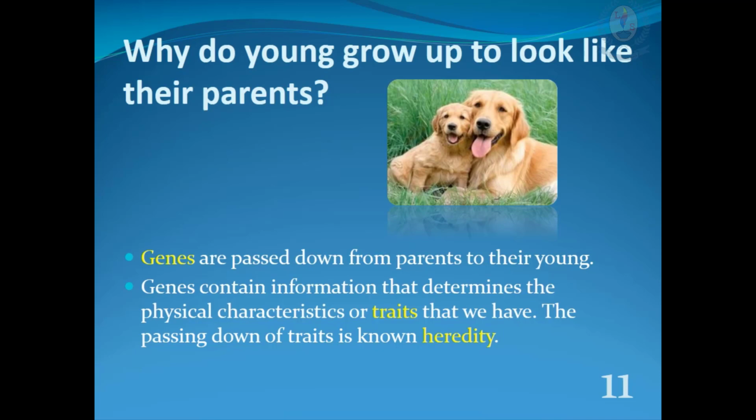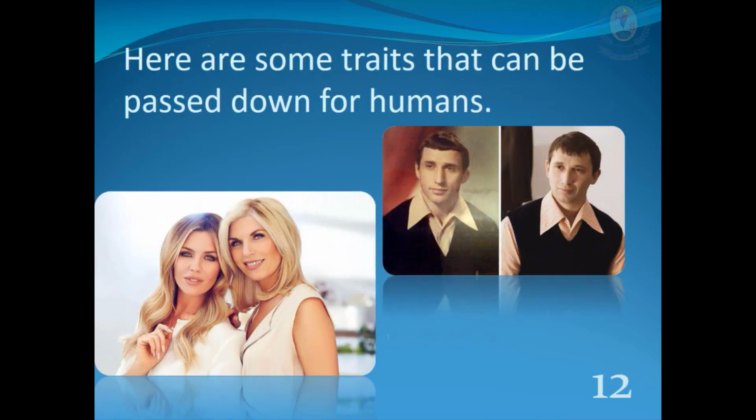Why do young grow up to look like their parents? Most animals have two parents. Genes are passed down from parents to their young. Genes contain information that determines the physical characteristics or traits that we have. The passing down of traits is known as heredity. Here are some traits that can be passed down for humans. In this picture, the mother and her daughter both have the same hair, same eyes, same fair skin and the same nose shape.